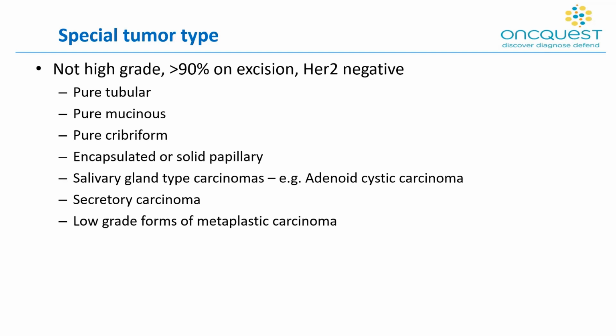Then there are the salivary gland type carcinomas, for example, adenoid cystic carcinoma and the secretory carcinoma, and low-grade forms of metaplastic carcinoma. The last three, you would expect them to be triple negative. The secretory carcinoma is amenable to therapy with pan-TRK inhibitors. Much like in the lung scenario, if you have some driving mutation, then that can be targeted.